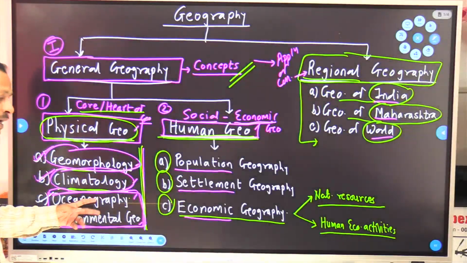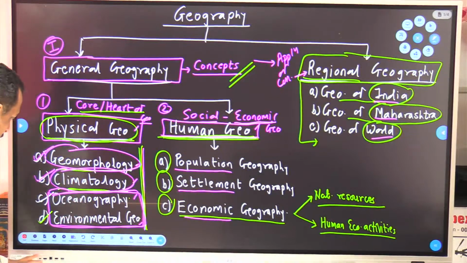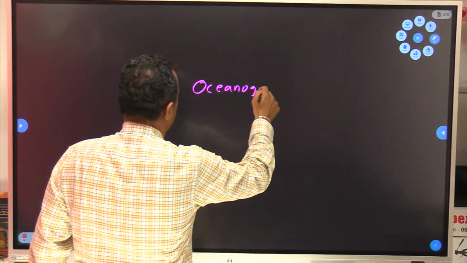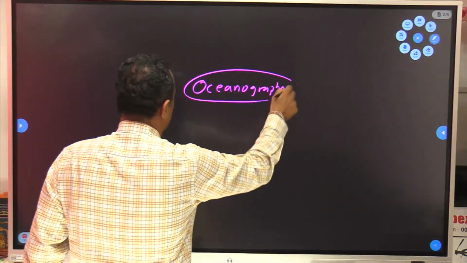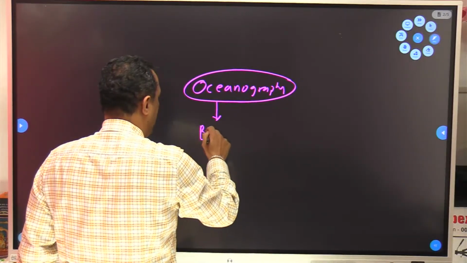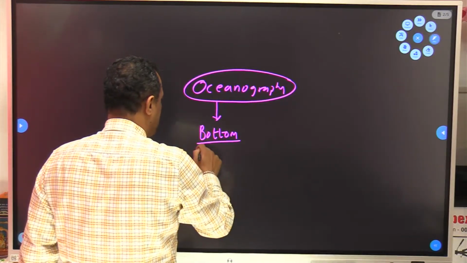These two sections will have only basic concepts. Now in oceanography, what we study, this is one of the simplest topic of our syllabus. Clear? Over here we study ocean bottom structure.